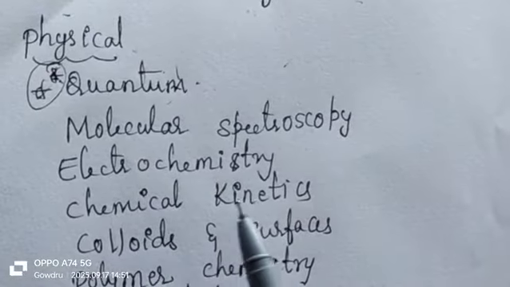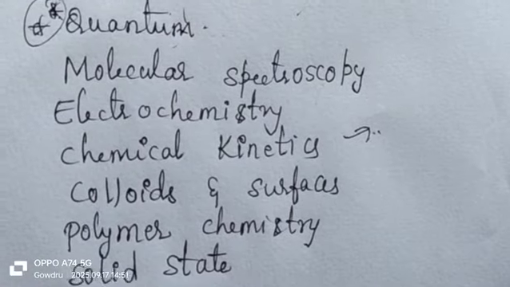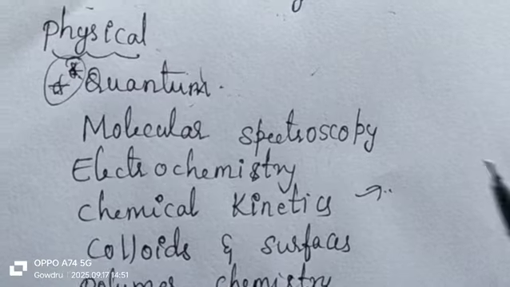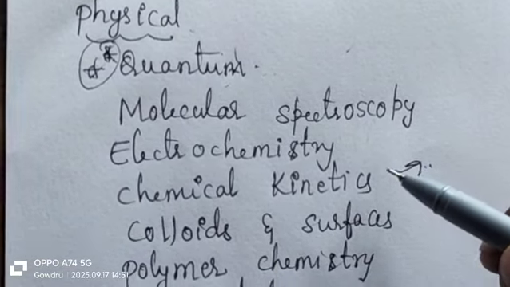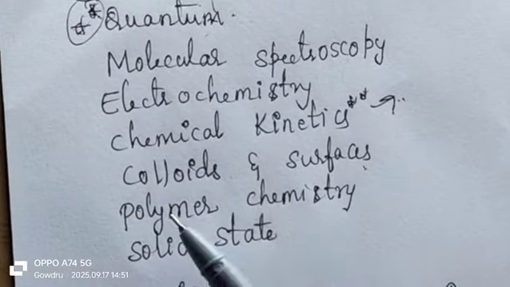Electrochemistry, chemical kinetics, this is also very important. First order, second order, zero order, pseudo first order reaction, their activation energy, and their problems. So that is very important from chemical kinetics. And colloids and surfaces, surface chemistry.